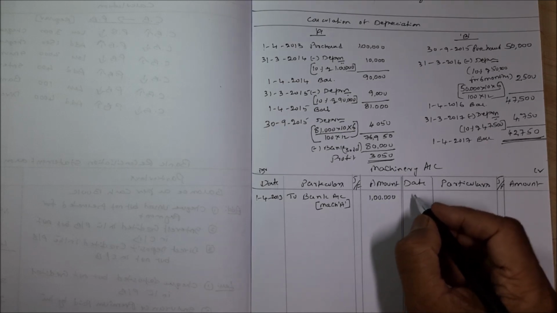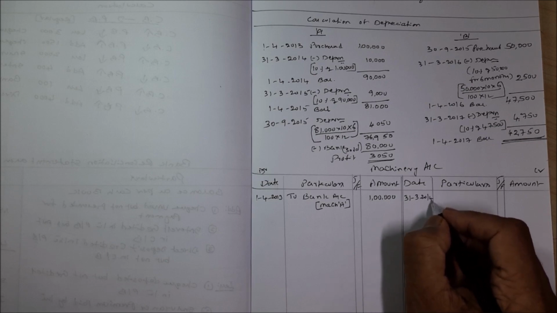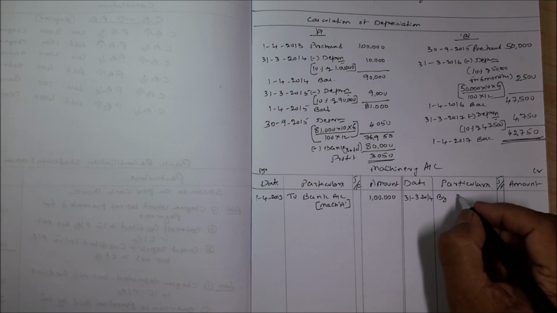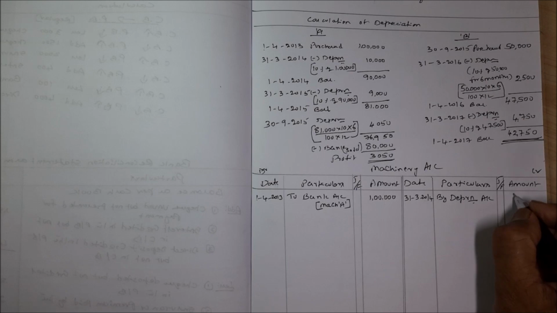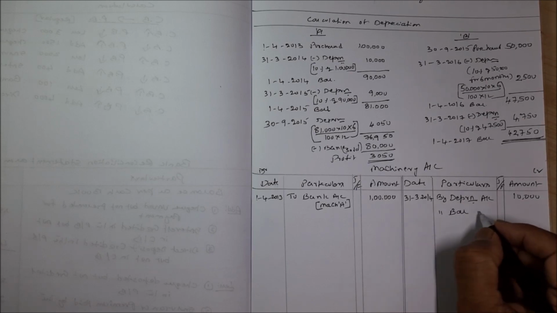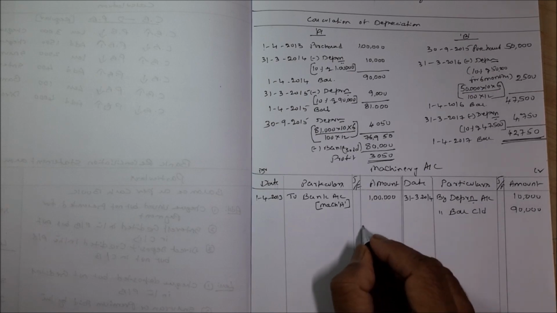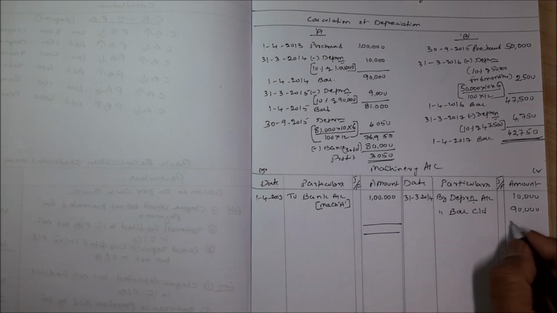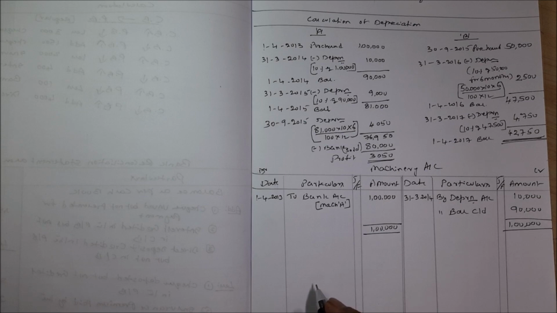That year no other transaction. 31/3/2014 by depreciation account 10,000, then by balance carried down 90,000, then total is 1 lakh. First year account is over.